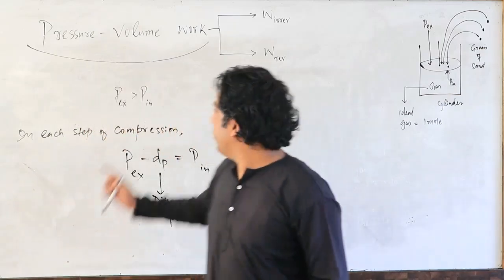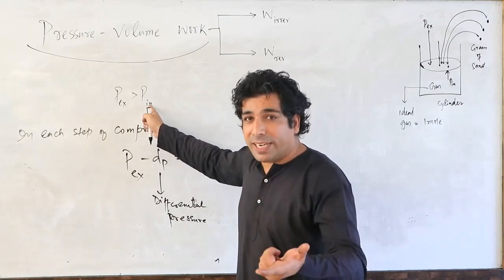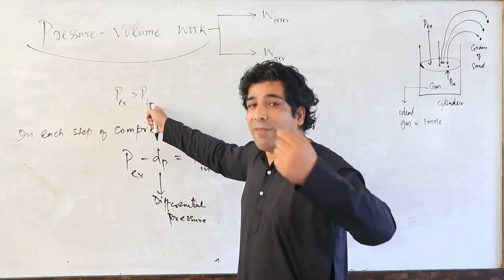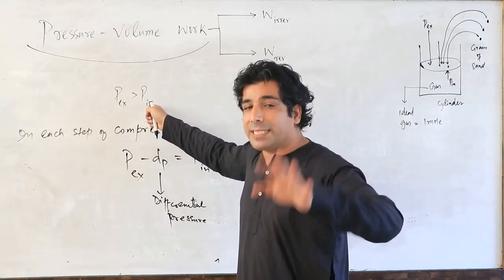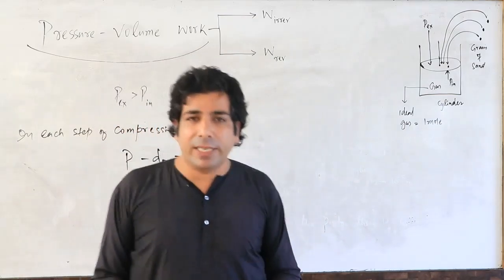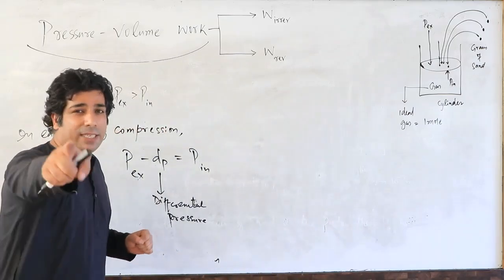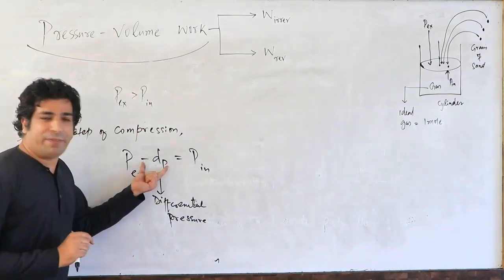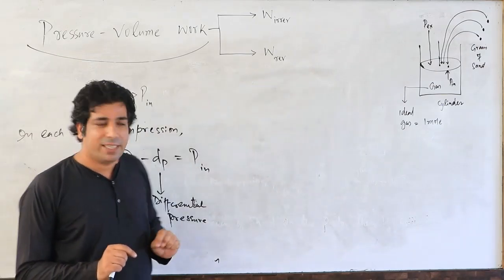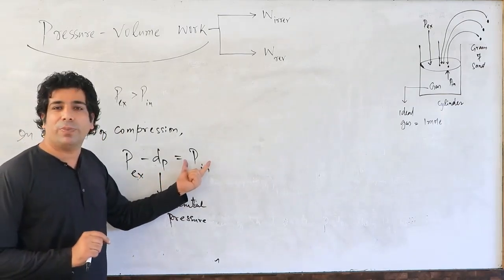But now we know that P external is greater than P internal at each step. You add on a grain of sand, P external will become slightly greater than P internal. So at every step of compression, external pressure will be greater than internal pressure. But I want to make the P internal equal to the P external. So we know that P external is greater. If we remove a differential pressure, this differential pressure is because of the grain of sand, from the external pressure, then only it will become equal to P internal.